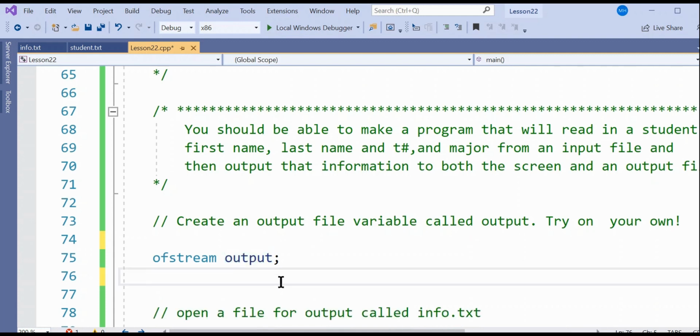Now, open a file for output called info.txt. So now that you created this output file stream variable, right, you declared it right here. Now we want to open it. How do we open it? And we're going to open info.txt. So we're going to name our output file info.txt. So what would it look like if you did that? You need to try it. Type it in underneath that instruction. Have you tried? This is good for you. Guessing is good.